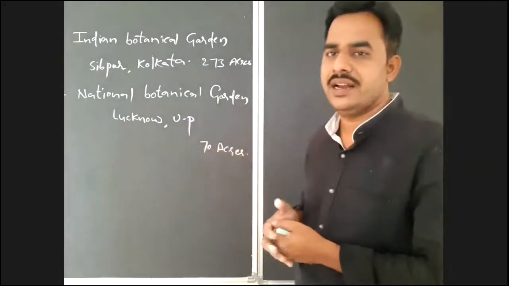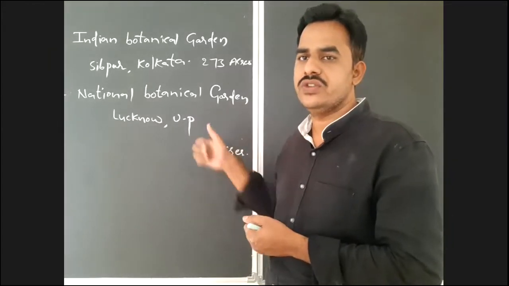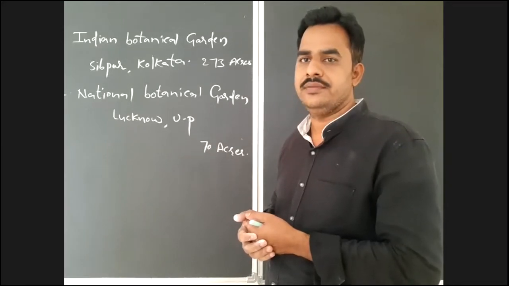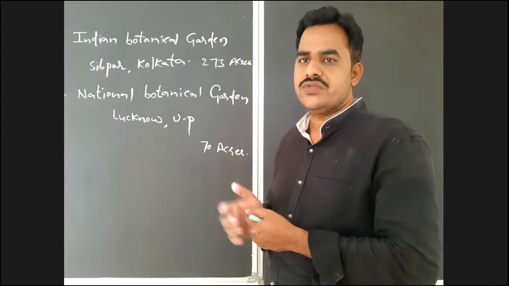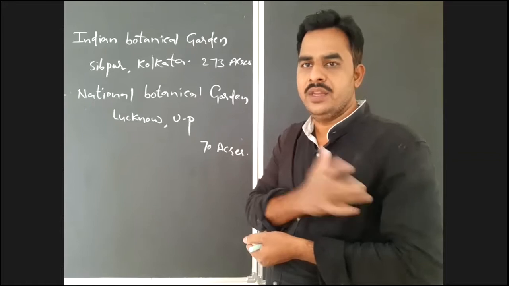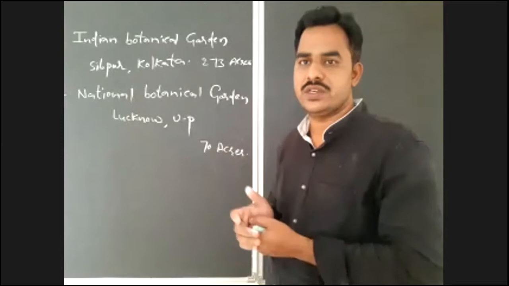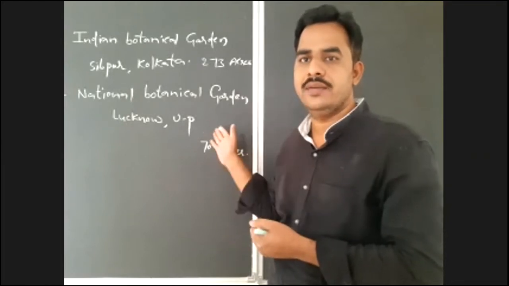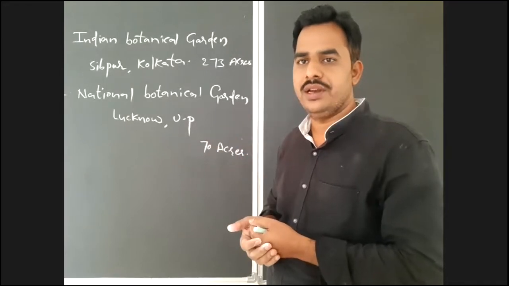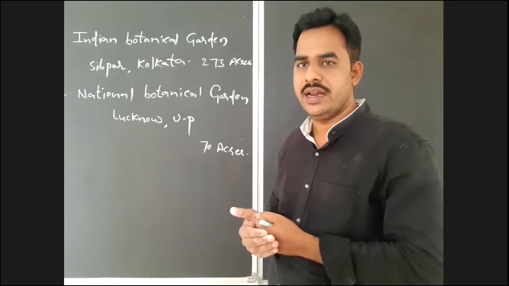How is this botanical garden useful as a taxonomical aid? That you have to know. In the botanical garden, different species from different localities are preserved and protected from human activities. If you observe the herbarium, there is availability of plant specimens, but live plants are not available. In the botanical gardens, live plants are available. So it will give more valuable information than herbarium, that you have to notice, right?